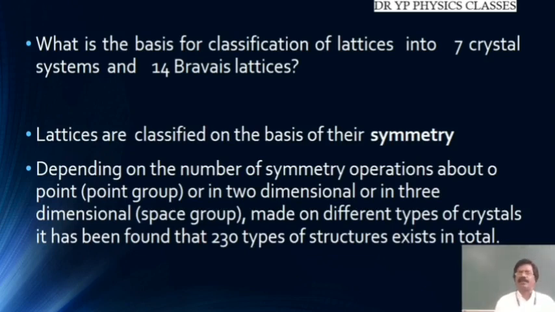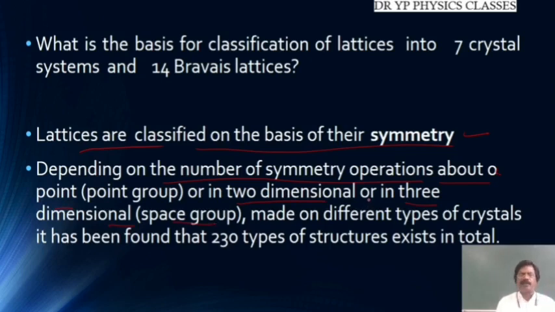So what is the basis for the classification of lattices into 7 crystal systems and 14 Bravais lattices? Lattices are classified on the basis of their symmetry. Depending on the number of symmetry operations about a point, we get the point group in 2 dimensions or in 3 dimensions. In 3 dimensions it is going to be a space group symmetry.